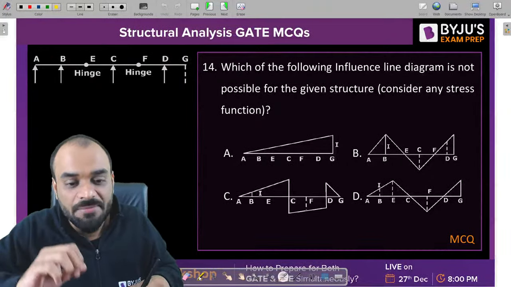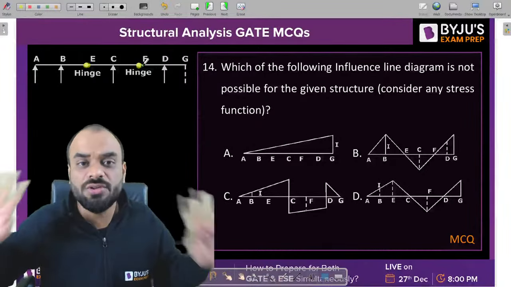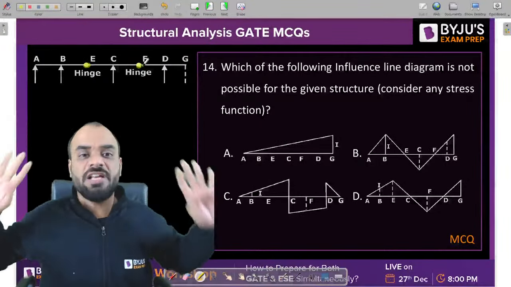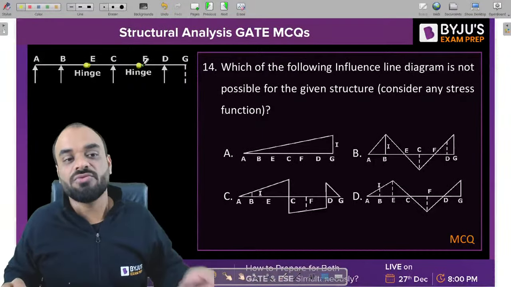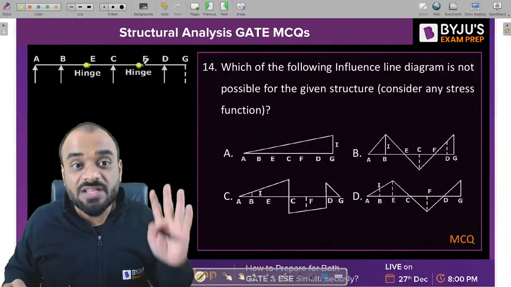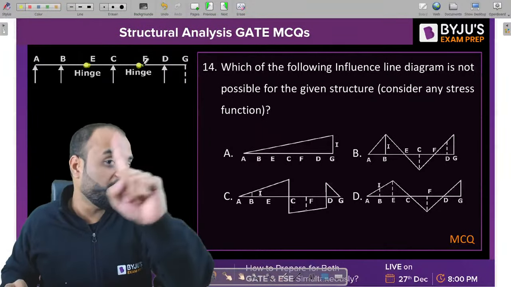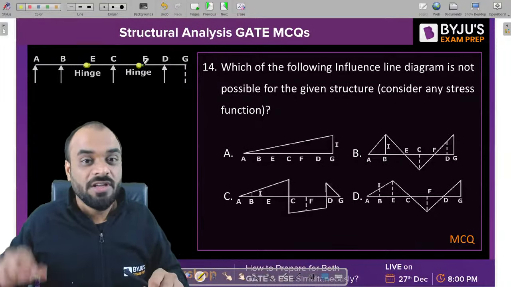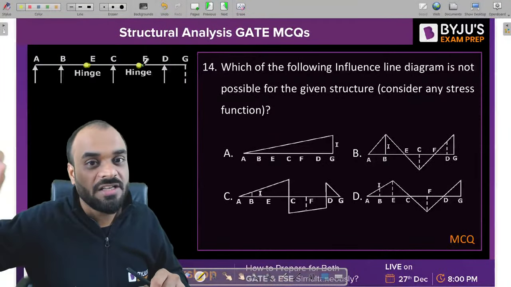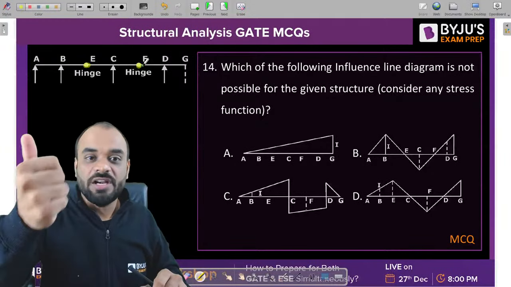Now kindly mark the hinges first. E is a hinge and F is a hinge. So it is understood, if you want to draw any ILD for any stress function, whether it is shear force, bending moment, or reaction, the slope of the ILD will always change at point E and at point F, because we have an internal hinge. Now kindly observe in which option this particular criterion is satisfied. If you get the option, then you get the answer.